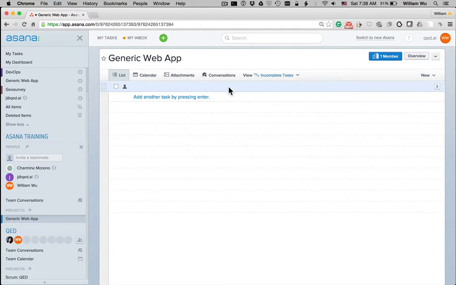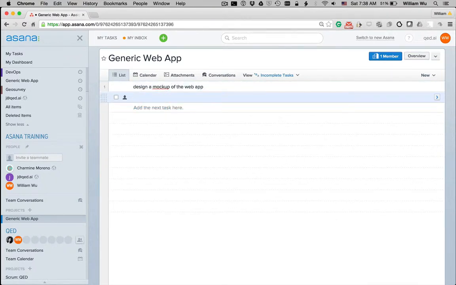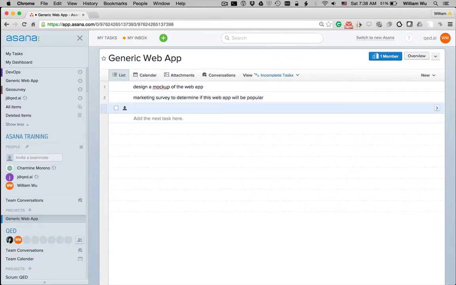So let's just do this by example. Here, suppose I need to make a generic web application, and I might start by filling up this checklist of things that I want to do. So I might design a mock-up of the web app. I might do some marketing survey to determine if this web app will be popular. We can also do a literature, let's say prior art review, to see if it's been done already, so we shouldn't even bother.